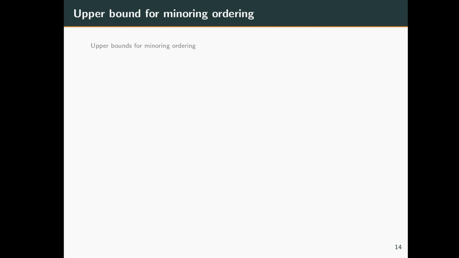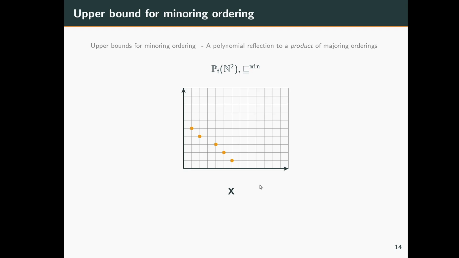So we do this by giving a polynomial reflection into a product of majoring orderings. So let us consider finite subsets of N to the 2 over the minoring ordering. And let us take a non-empty set X. If X is empty, then we consider it as a special case in the paper. So let us take a non-empty set X.